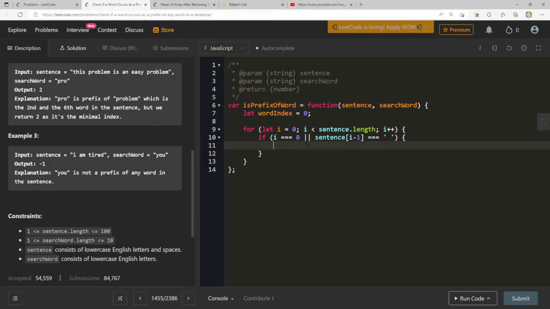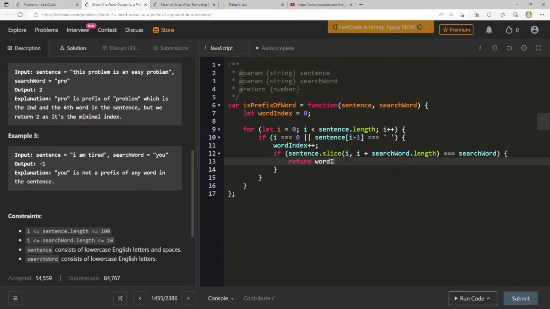So let's do this. Well, how is it that I want to do this? I want to slice. If sentence.slice from i to i plus searchWord.length, if that's equal to searchWord, then we return. If so, here I can say wordIndex plus plus, return wordIndex. But down here we just return -1.